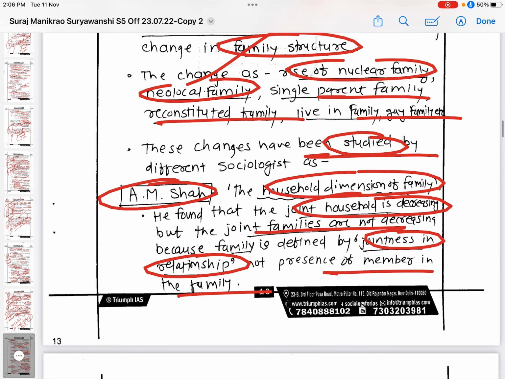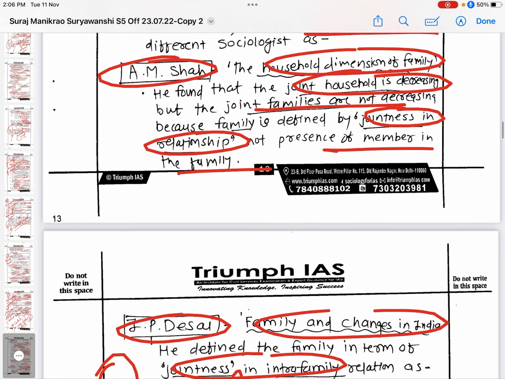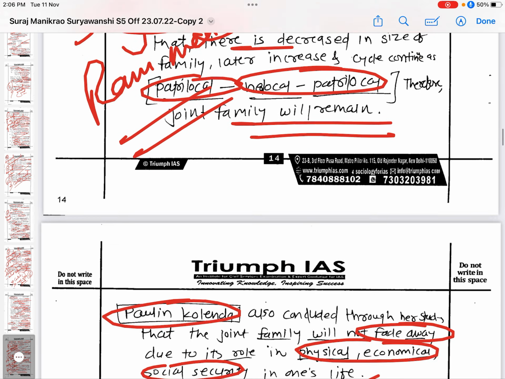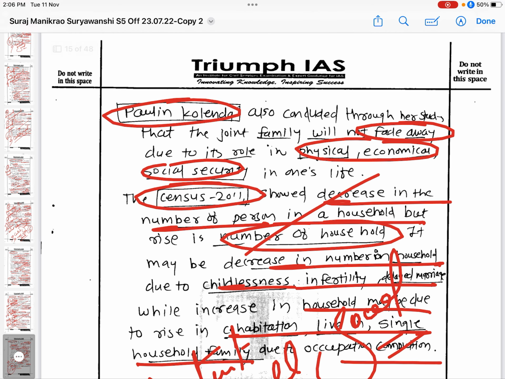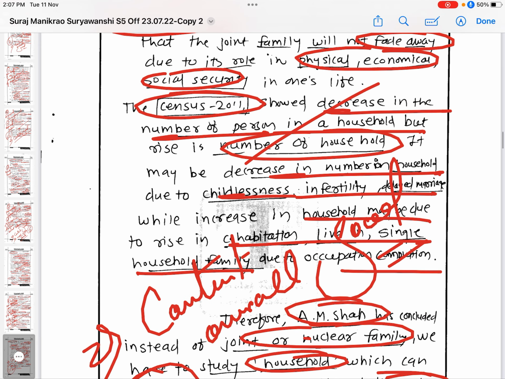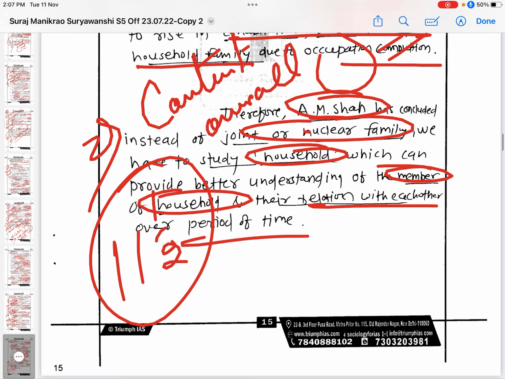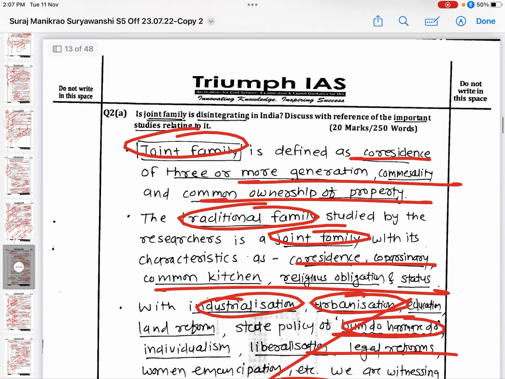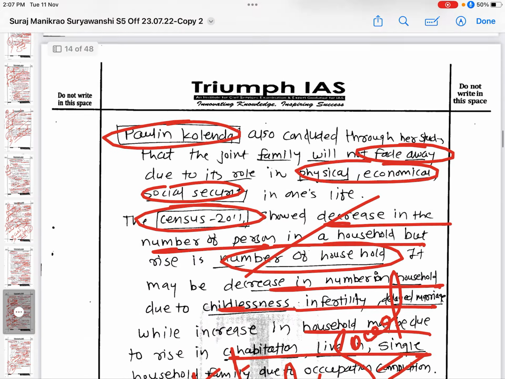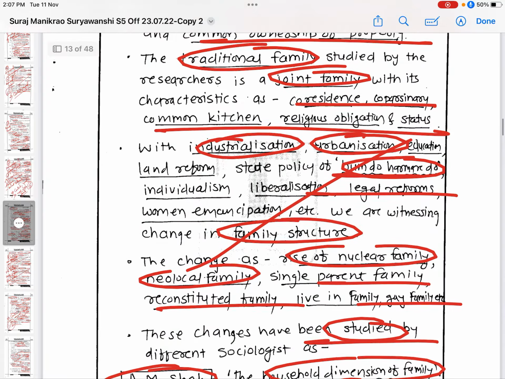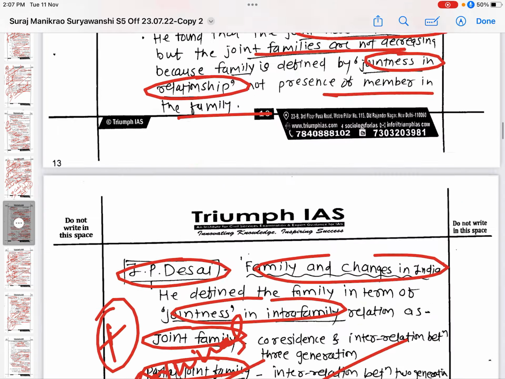So I thoroughly discussed A.M. Shah's study of the household dimension of family, then I.P. Desai's study, then K.M. Kapadia's, S.C. Dubey's, then Pauline Kolenda's. I also substantiated with Census 2011: there is a decrease in the number of persons in the household, but a rise in the number of households. I studied all the aspects using three or four thinkers and their studies as per the demand of the question, and I got 11 and a half marks out of 20. In this way you can thoroughly write the answers to questions.